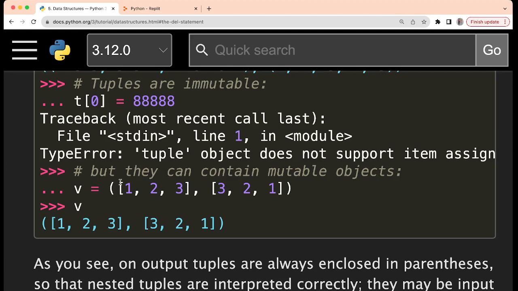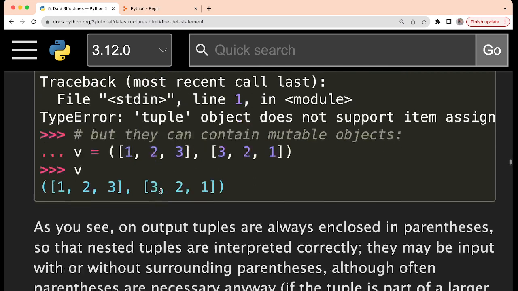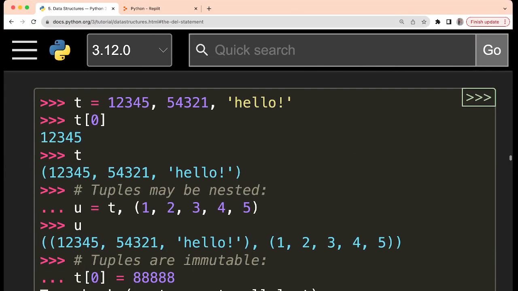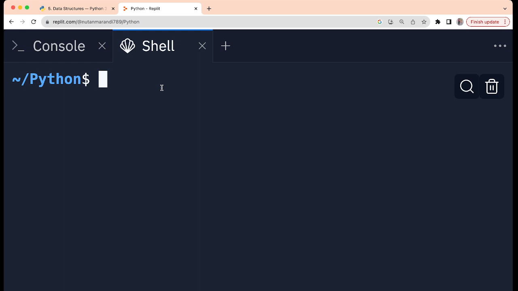But they can contain mutable objects. This is another thing: the tuple itself cannot be changed, but in a tuple you can have other mutable objects. Like here, these are lists. Now a list is mutable, so as an element, a mutable object can be there, and that particular mutable object you can change. But changing the overall elements of the tuple itself is not possible. Okay, we will go next. Let us see some practicals also, and after that we can start with the next part.